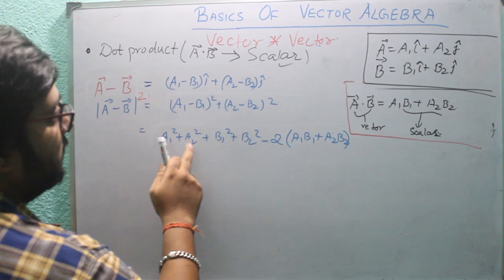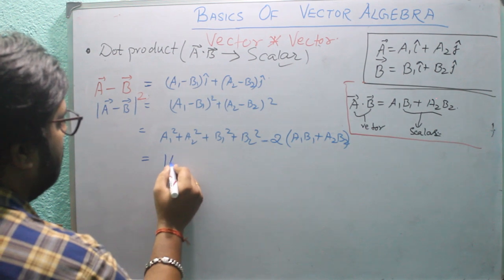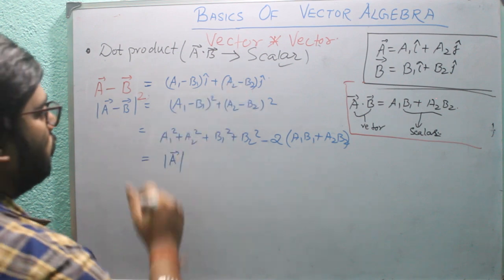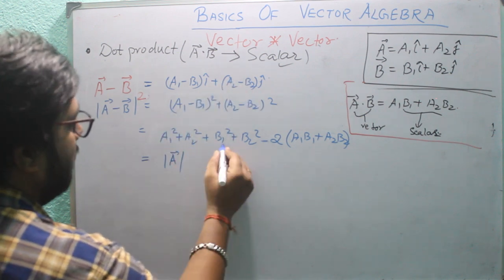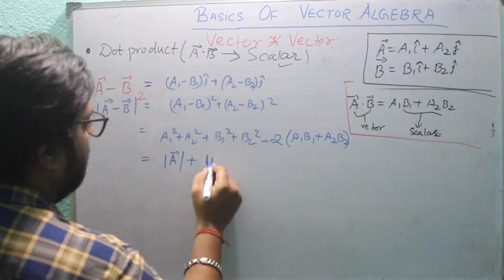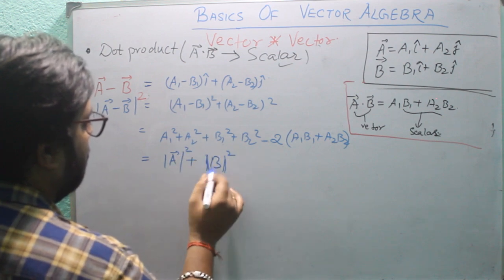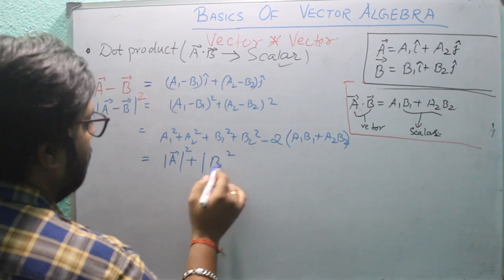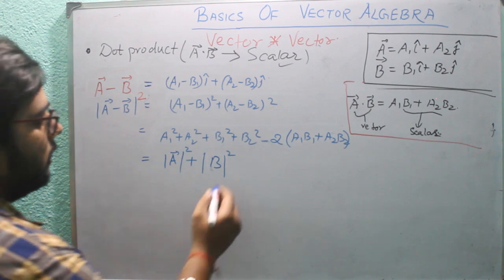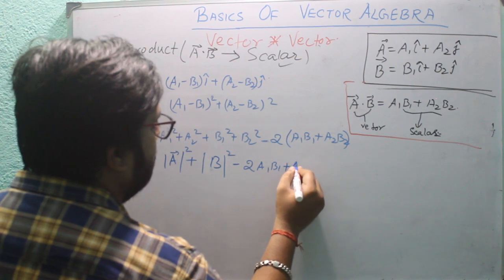Now A1 square plus A2 square is the square of the modulus of A, or the square of the magnitude of A, and B1 square plus B2 square is the square of the mod of B.